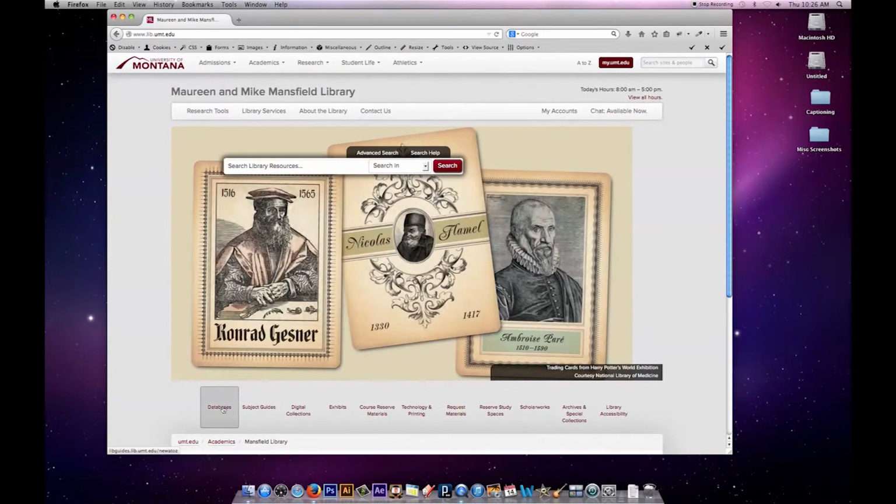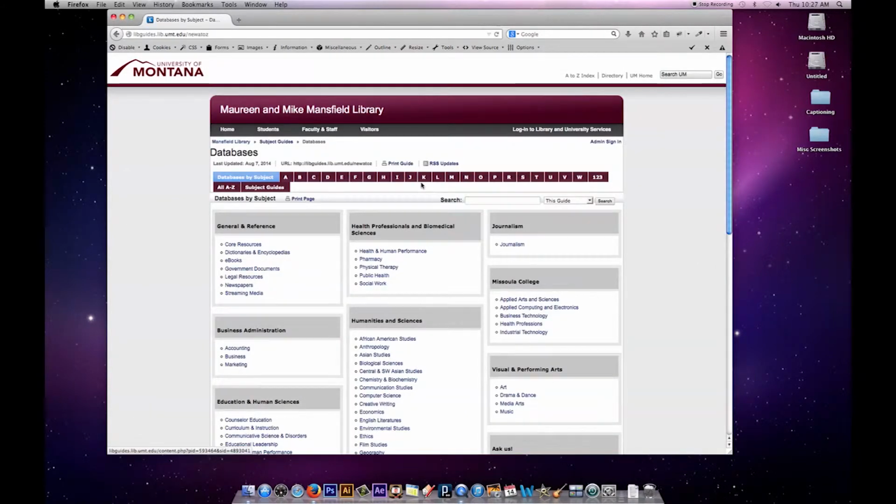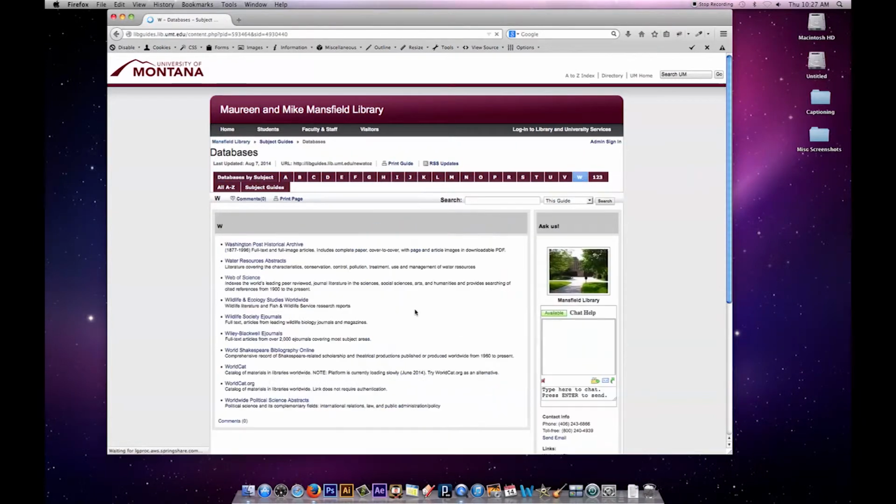We can go to this databases link menu down at the bottom, and we can go alphabetically through this menu since we know the database we're after. If we didn't know, we could look at some of these subject headings for databases. So under humanities and sciences, biological sciences would be a good one to look at. But we know the database we're after. It's called WorldCat. We're going to the W's, and then we're clicking into WorldCat.